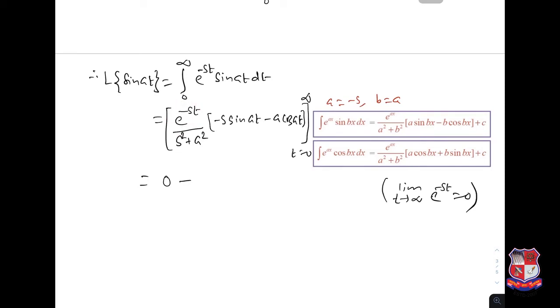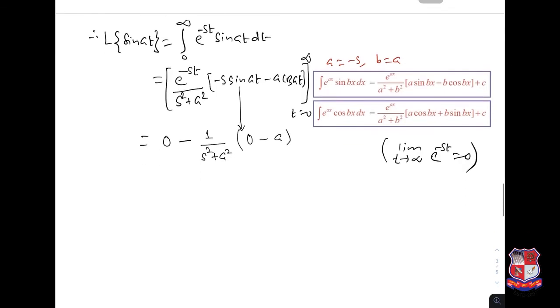So this is 1 over s square plus a square, then minus a times cosine 0, which is 1.